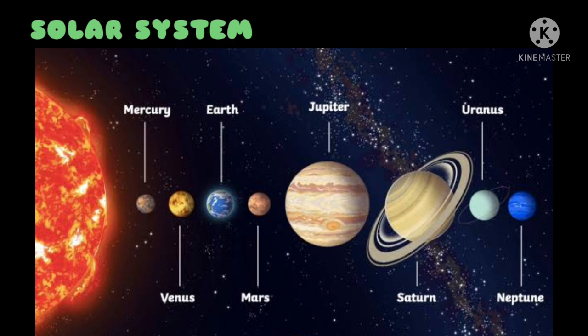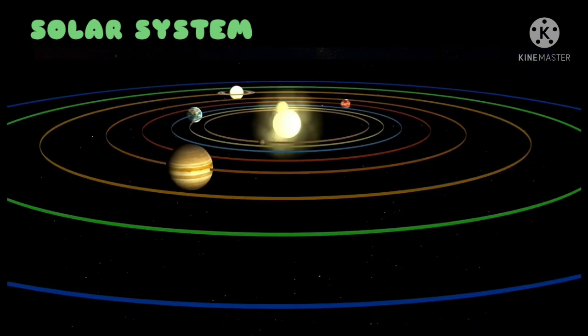In this image you can see that Mercury is the closest planet to the sun. Next to Mercury, Venus is there. Next to Venus, Earth is present. Next to the Earth, Mars, then Jupiter, then Saturn, then Uranus and at the last Neptune is present.